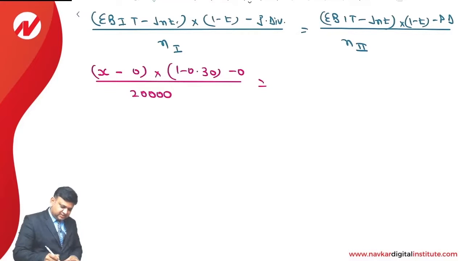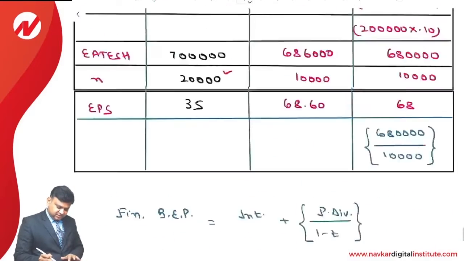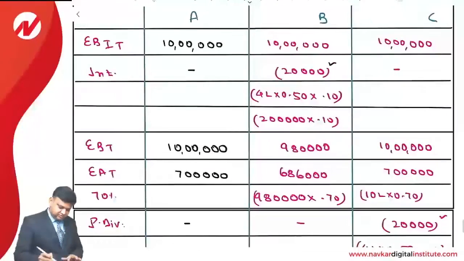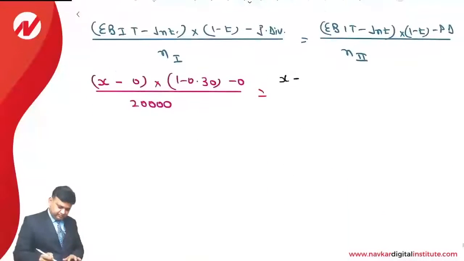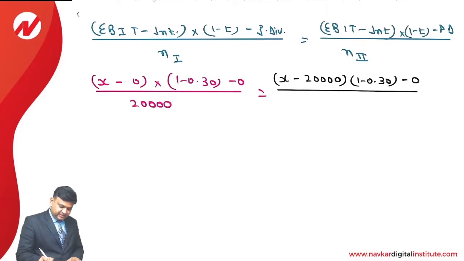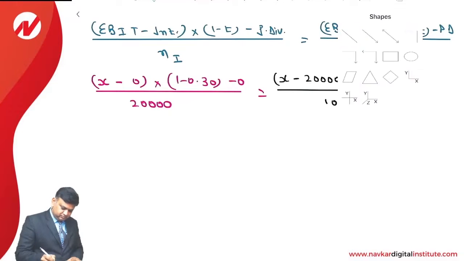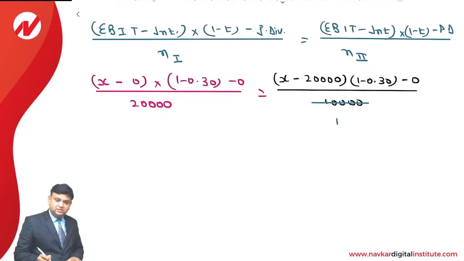X, that is the level of EBIT, minus the amount of interest, which is 20,000, into 1 minus tax rate. Preference dividend is 0, divided by number of equity shares, 10,000. This 10,000 is getting cancelled. 20 upon 10 comes to 2,000, that is 2.